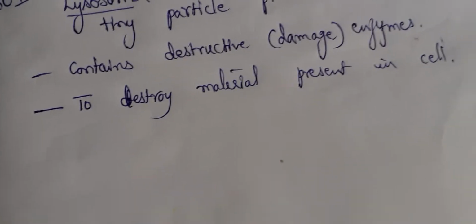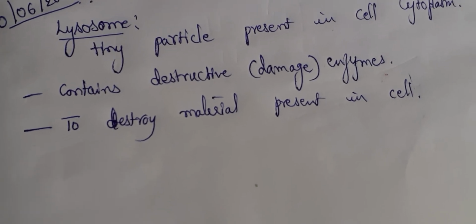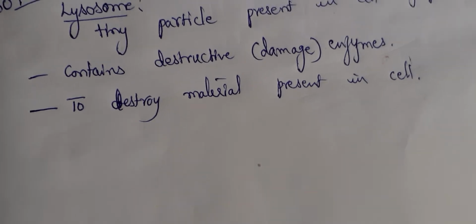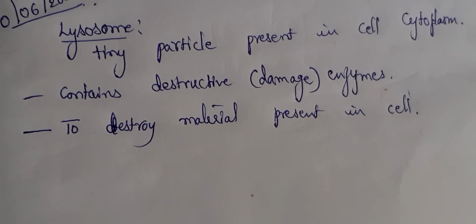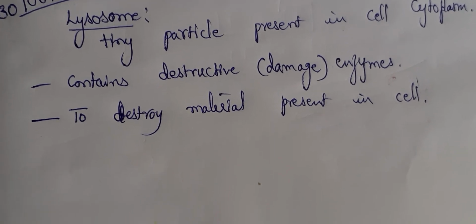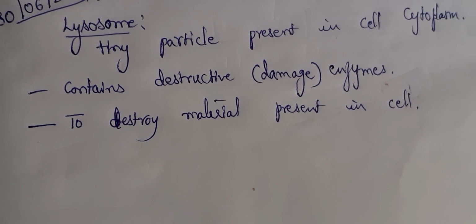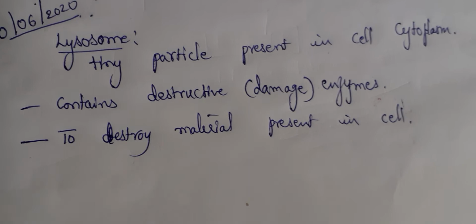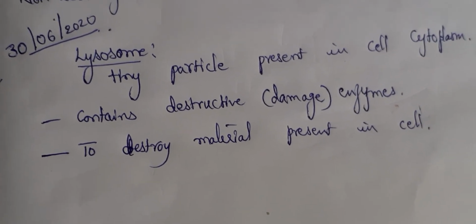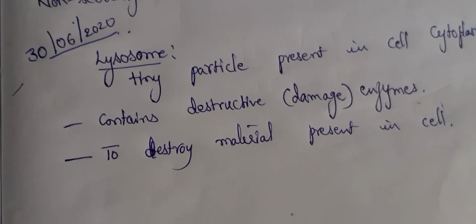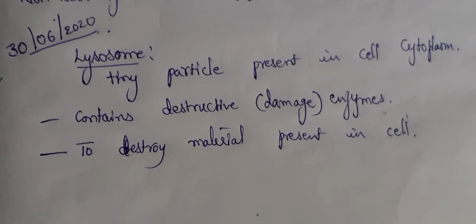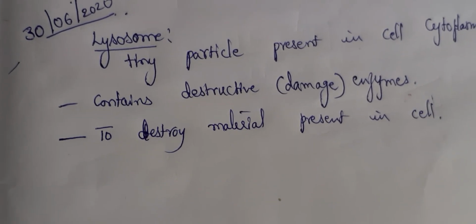So how are they damaging the materials which are present in the cell? They are producing enzymes, and these enzymes are damaging the materials which are present in the cell. So is it not good to have some enzyme producing cell organelles which will damage the unwanted materials in the cell? Yes, because if unwanted materials are there in the cell, it will become toxic.